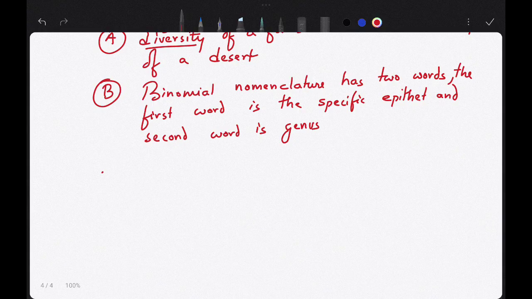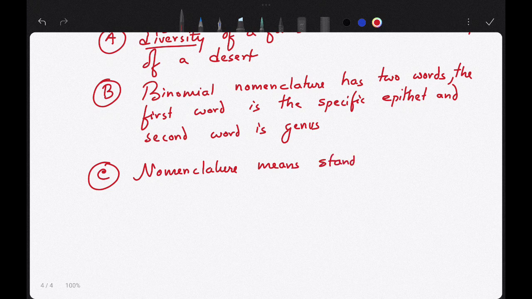Okay, number C: nomenclature means standardized naming of organisms.